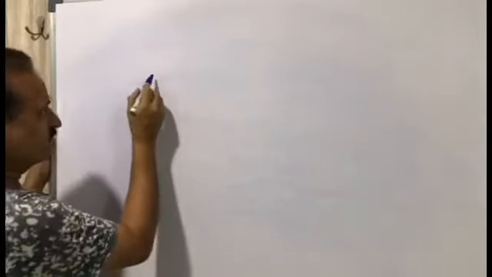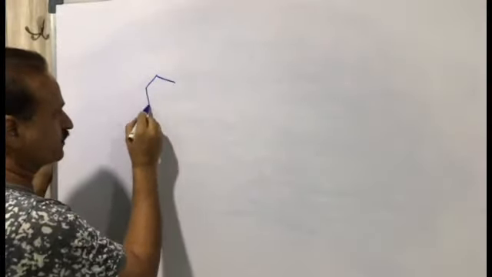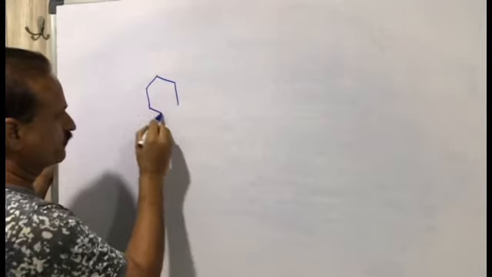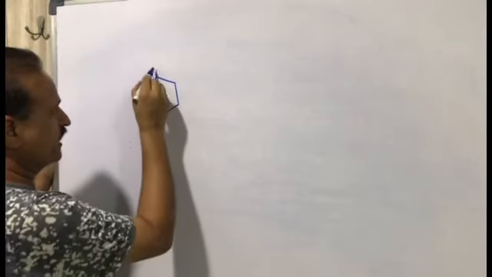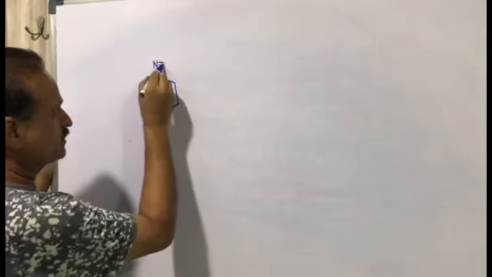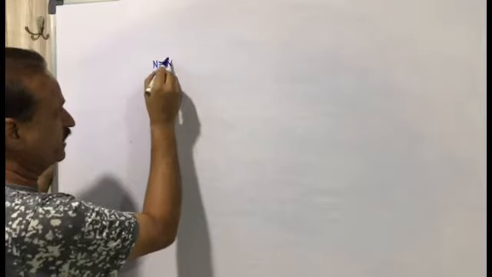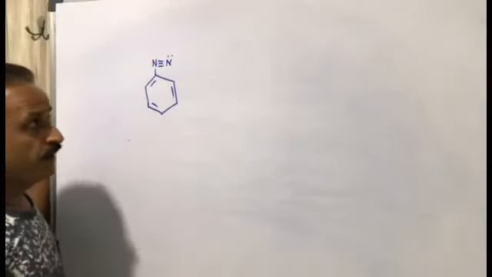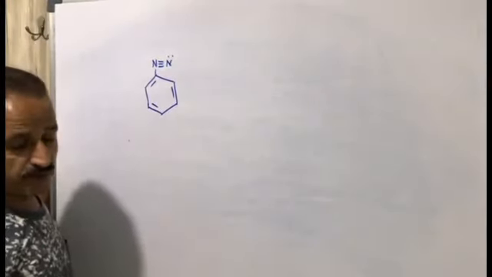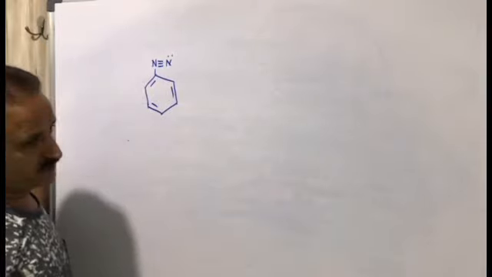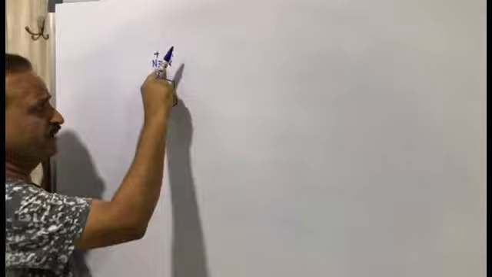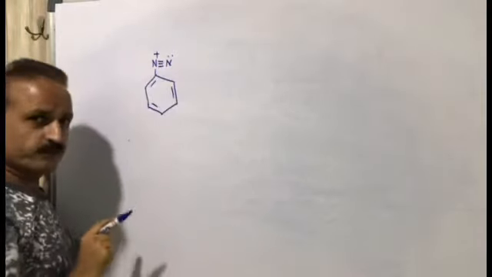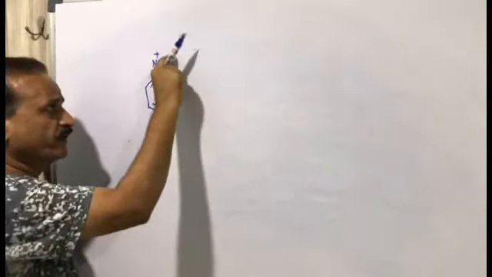So this is the benzene diazonium salt. Here is N, here is a triple bond, here is N, and here is a non-bonding electron pair. Now try to understand this sequence. Nitrogen has 3 valency, used to form 3 bonds, and nitrogen has 1 lone pair.